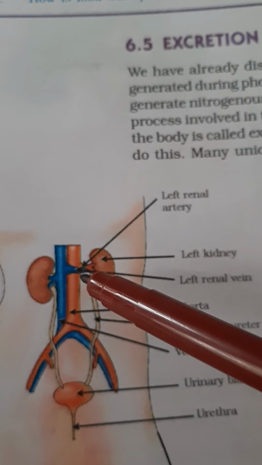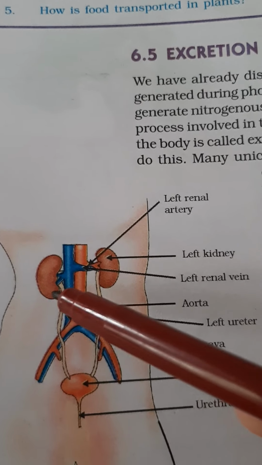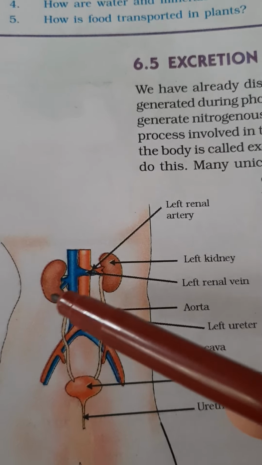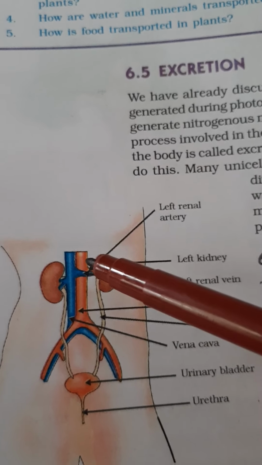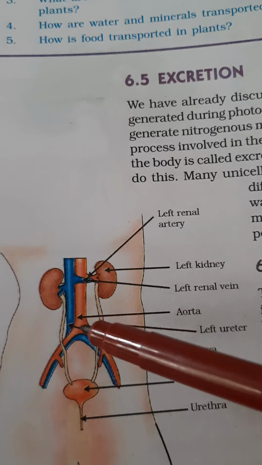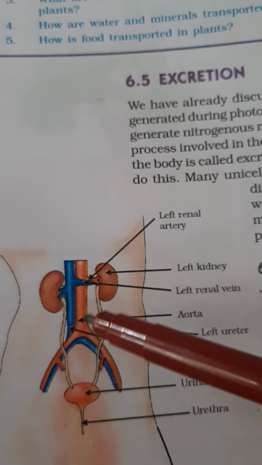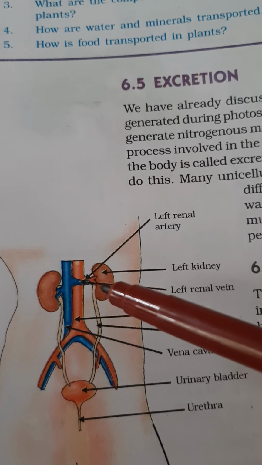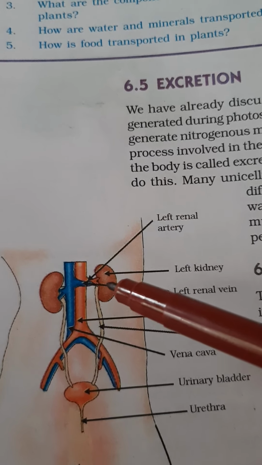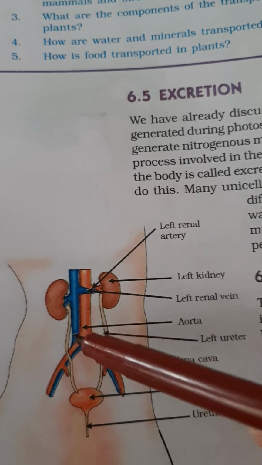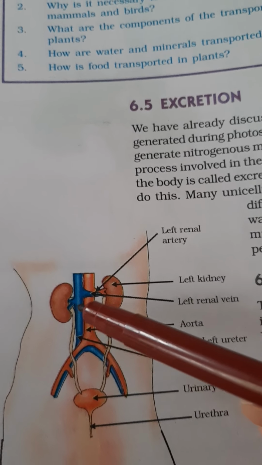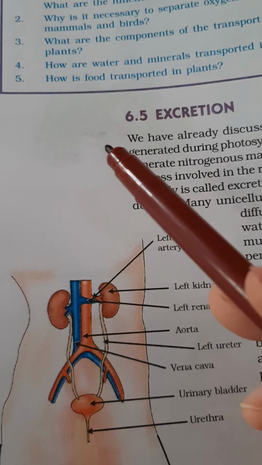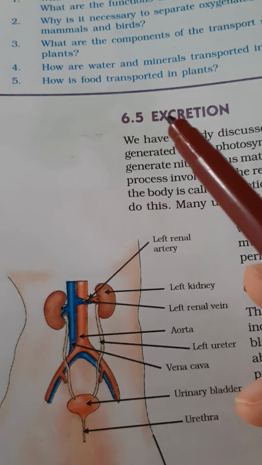The blood which is free from nitrogenous waste will be collected by the renal veins which join to form the vena cava, and the vena cava enters the heart. So, it means that the aorta, even though it contains oxygenated blood, will have nitrogenous waste present inside it that has to be removed. So, kidneys will remove the nitrogenous waste from the aorta blood. Then the vena cava, though it is having deoxygenated blood, that blood is free from nitrogenous waste. That will be taken to the heart, and from the heart that blood will go to the lungs for oxygenation.